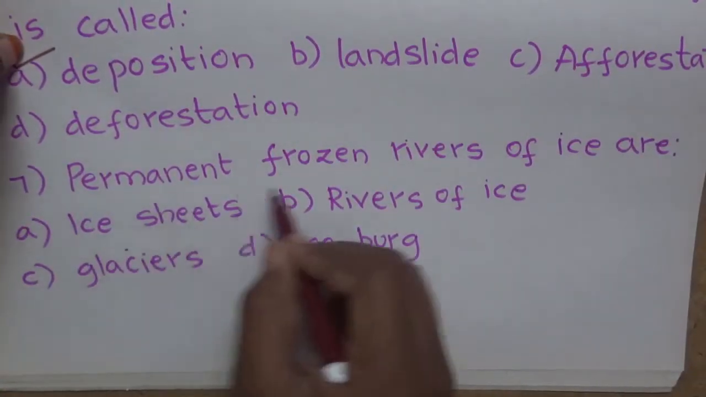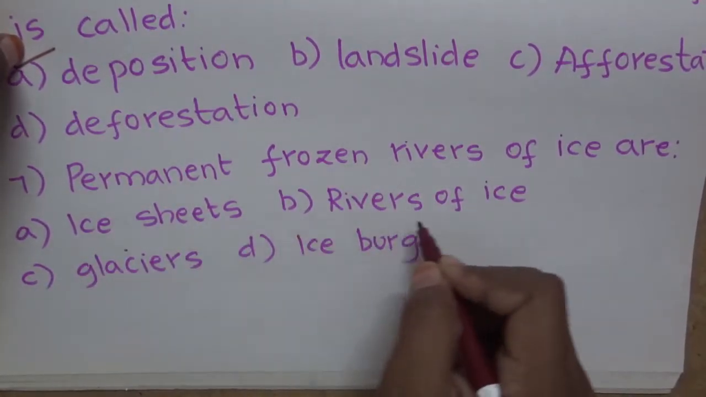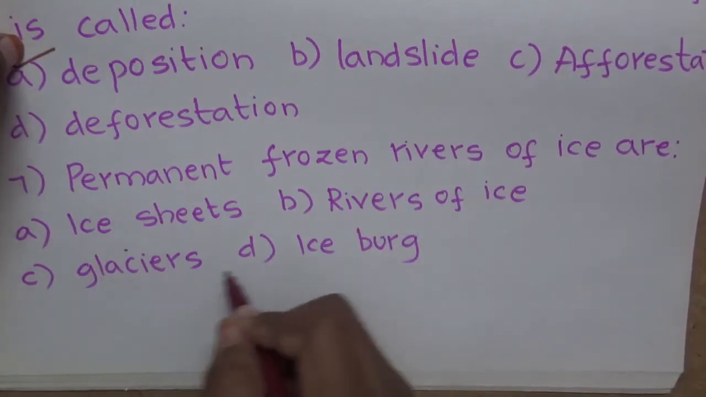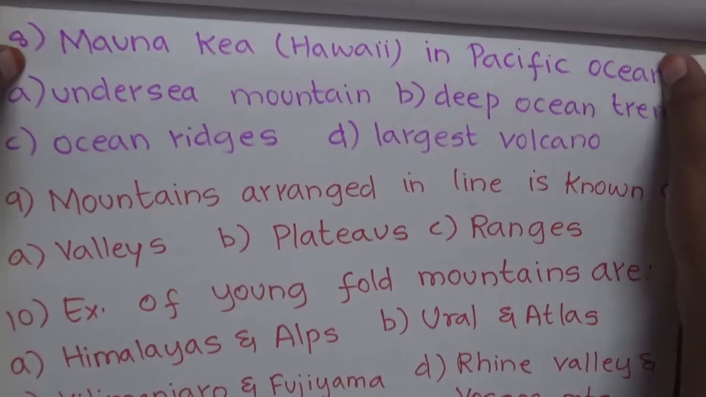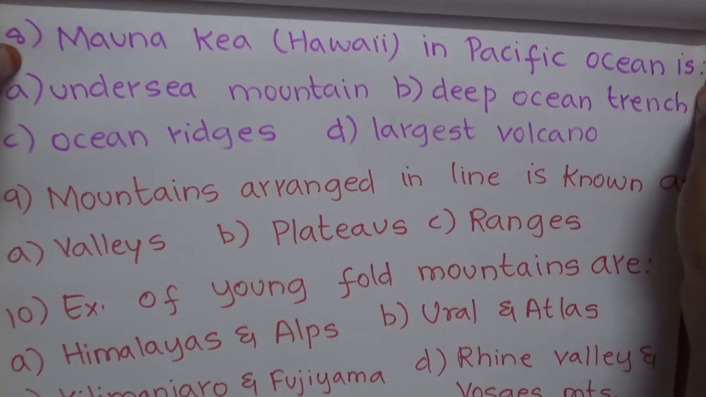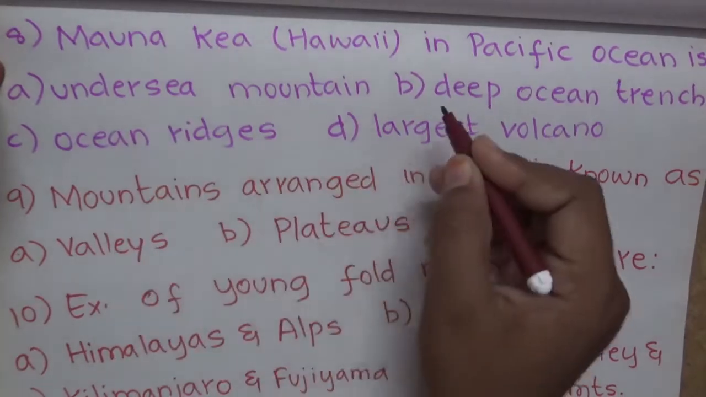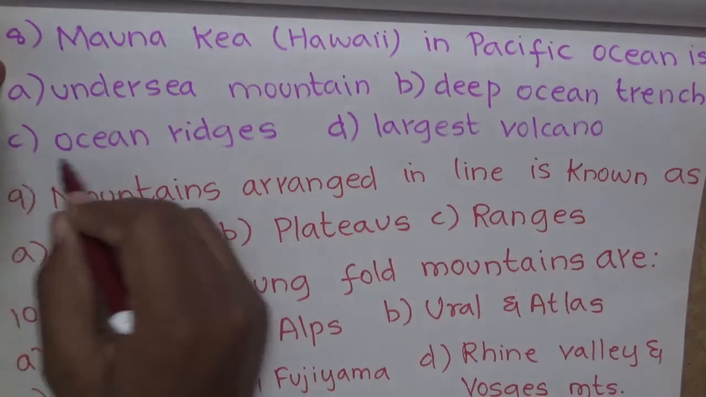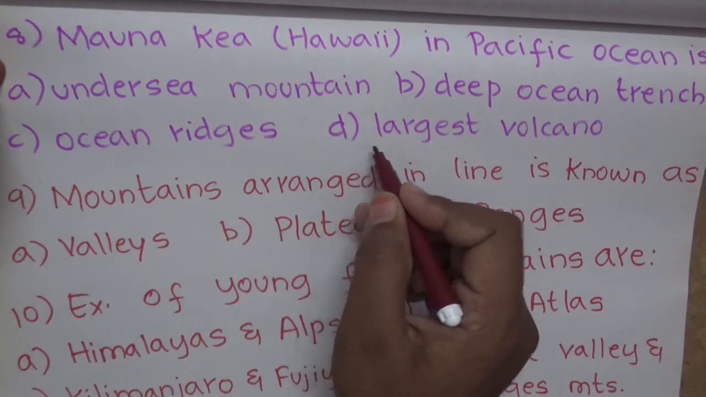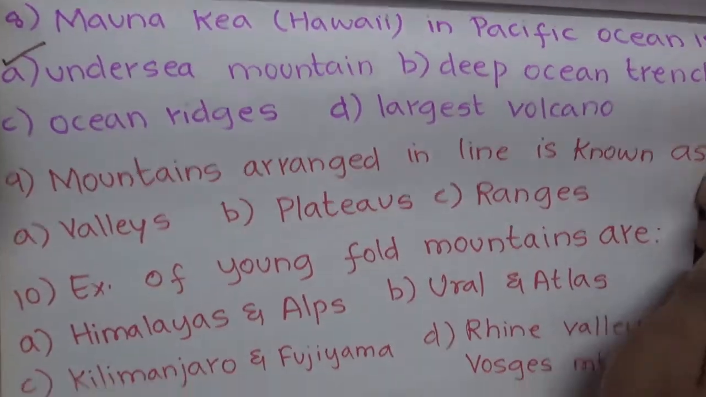Seventh question, permanent frozen rivers of ice are: option A, ice sheets, option B, rivers of ice, option C, glaciers, option D, iceberg. The correct answer for this is option C, glaciers. Mauna Kea in Hawaii, in the Pacific Ocean, is an example of: option A, undersea mountain, option B, deep ocean trench, option C, ocean ridges, option D, largest volcano. The correct answer is option A, undersea mountain.